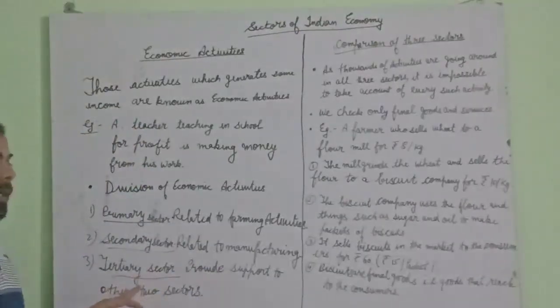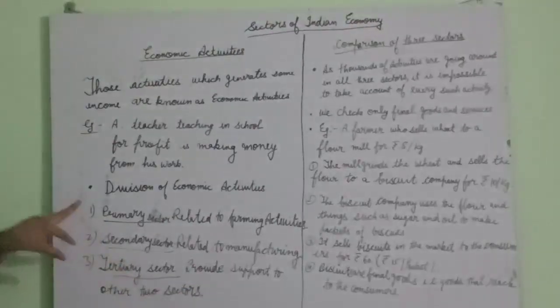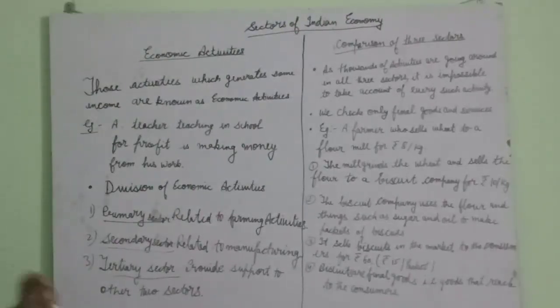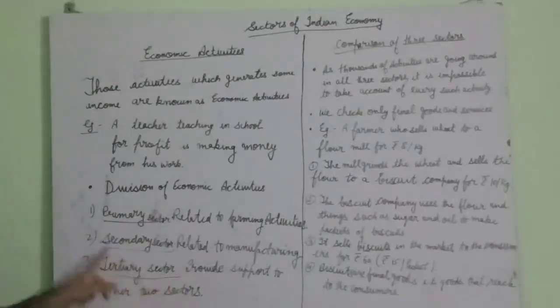And now, third, the tertiary sector. It provides support to the other two sectors. It is known as the tertiary sector or service sector. It also includes some essential services that may not directly help in the production of goods. It means they are not producing any goods, but they are providing help to the primary and secondary sectors. Which kind of help are they providing?